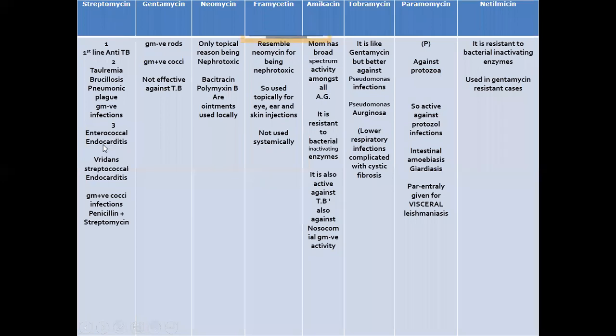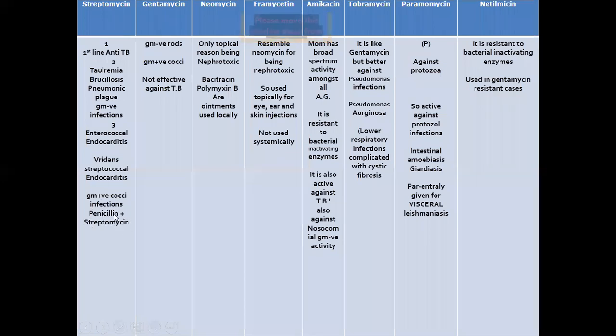These are gram-positive infections: Faecalis and Faecium bacteria, and viridans streptococcal endocarditis. Here we can give penicillin along with streptomycin.